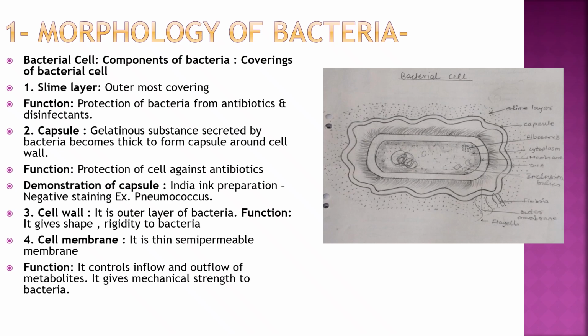So it is gelatinous substance secreted by bacteria which becomes thick to form capsule around the cell wall, and function is protection and demonstration by India ink preparation, that is negative staining. Examples of capsulated bacteria are pneumococcus, and fungi is cryptococcus. Cell wall, it is outer layer of bacteria, and function, it gives shape and rigidity to bacteria. Cell membrane, the inner membrane inside the cell wall, there is a thin semi permeable membrane, and function, it controls inflow and outflow of metabolites, it gives mechanical strength to the bacteria.